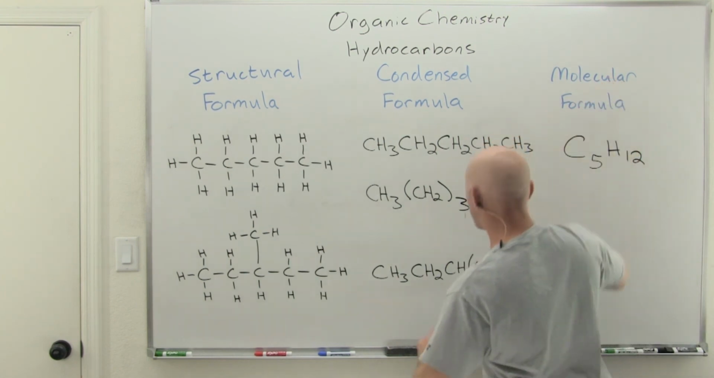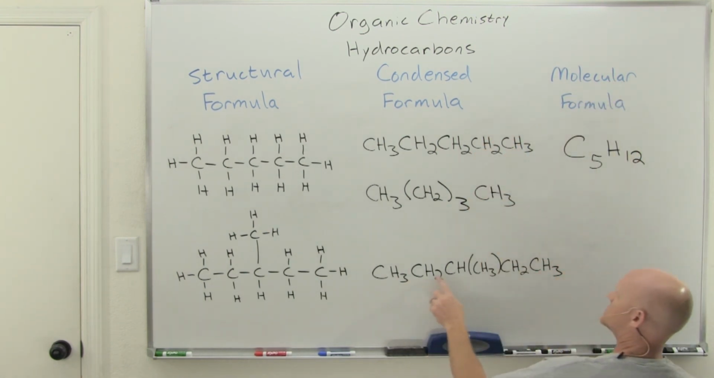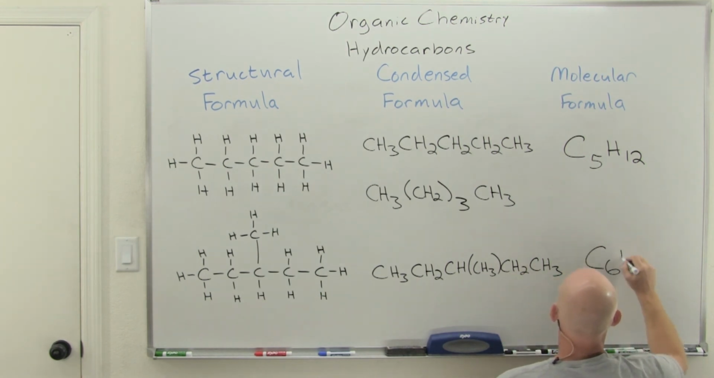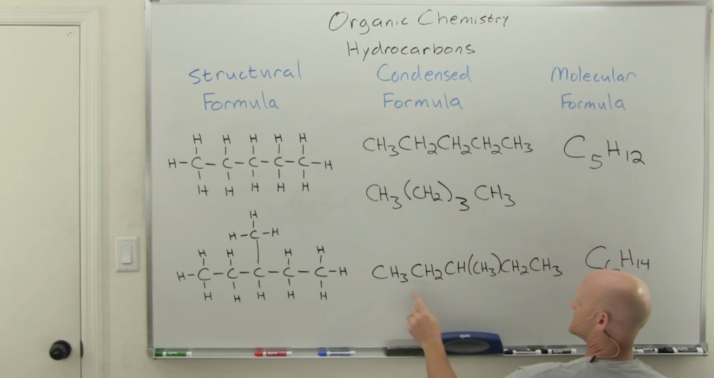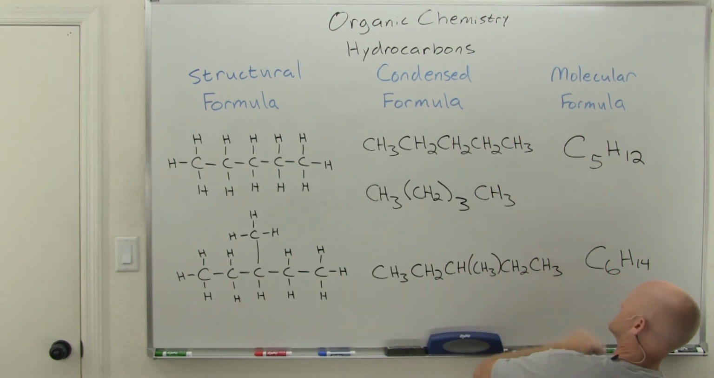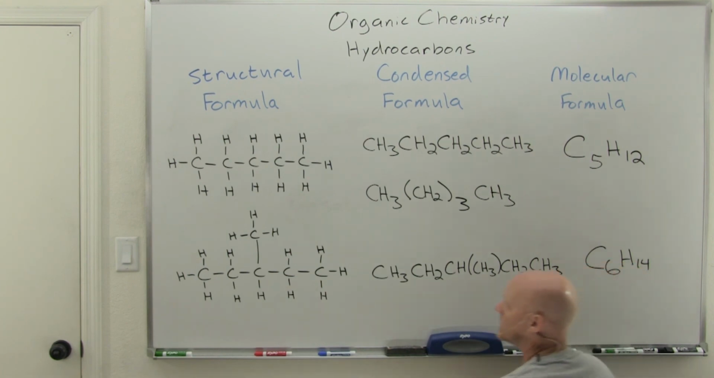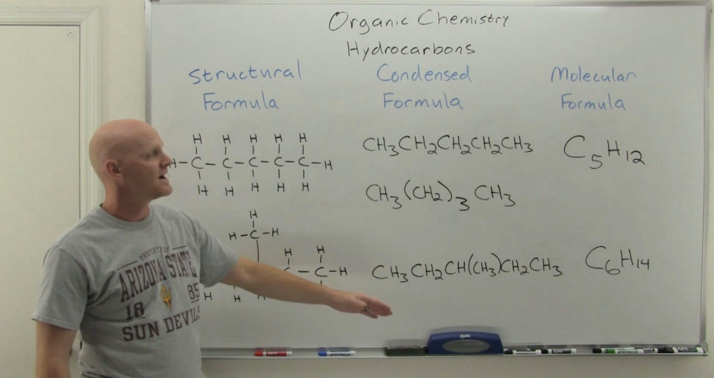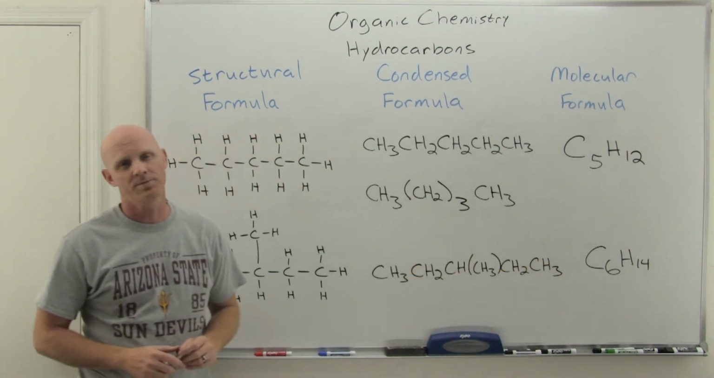Finally, we've still got a molecular formula here, and here we've got 1, 2, 3, 4, 5, 6 carbons. And if you count up all those hydrogens, you'd see you've got 14. So 3, 4, 5, 6, plus 3 is 9, 10, 11, 12, 13, 14. And there's your structural formula, your Lewis structure, your condensed formula, and then finally your molecular formula.